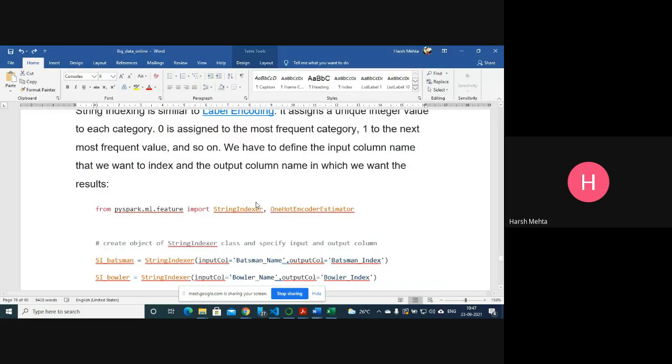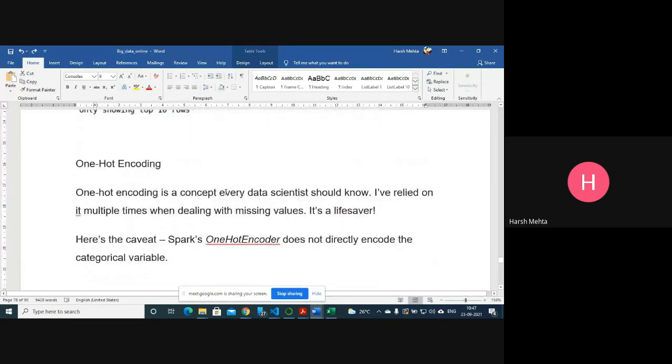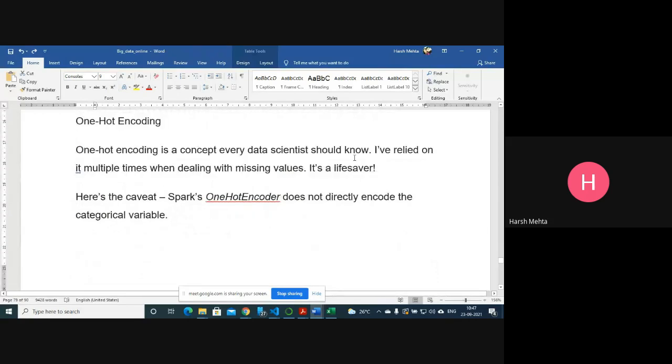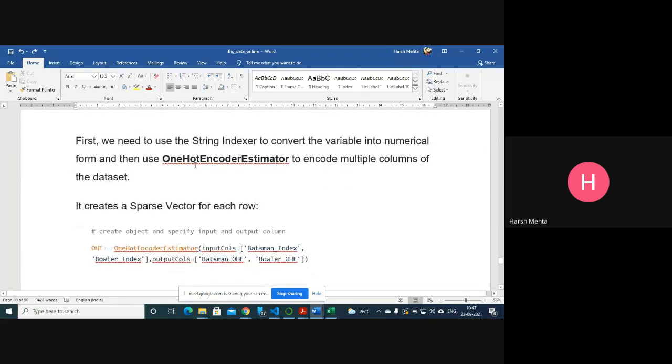Very important topic. So one hot encoding is a concept every data scientist should know. I have relied on it multiple times. So how does it work? First we need to apply string indexer to convert the variable into numeric form, and then we can use one hot encoder to encode multiple columns of the data set.